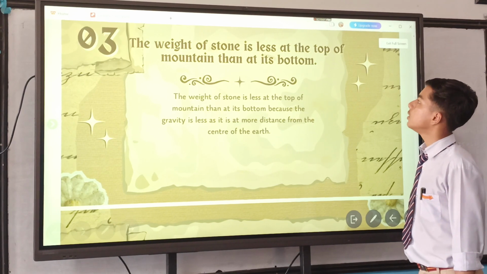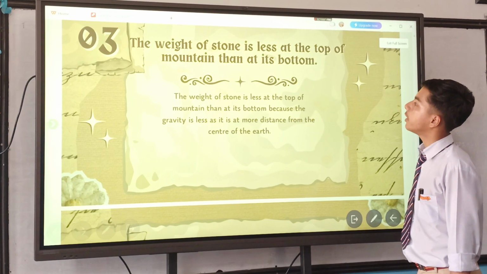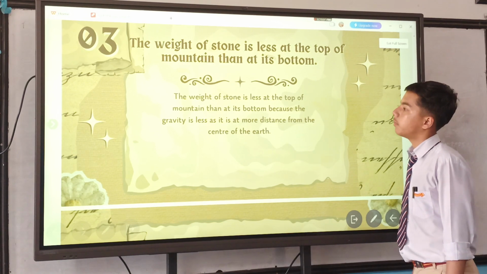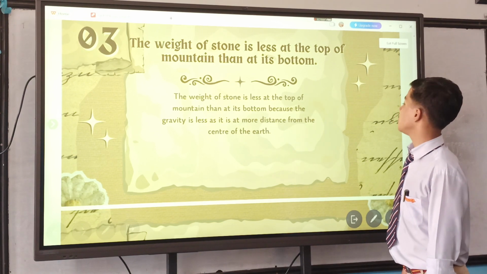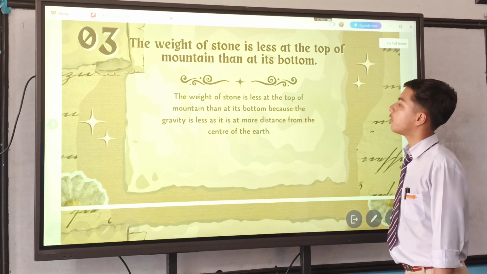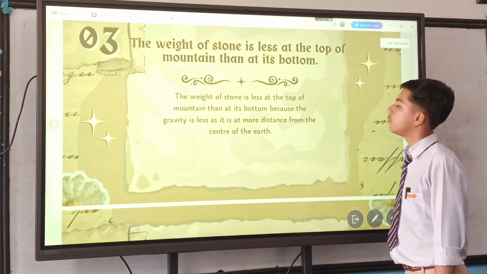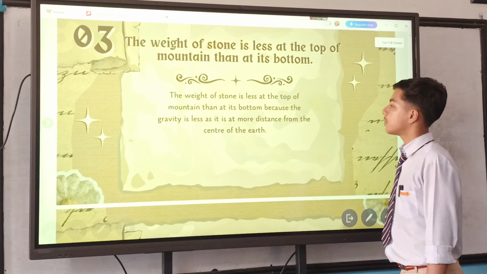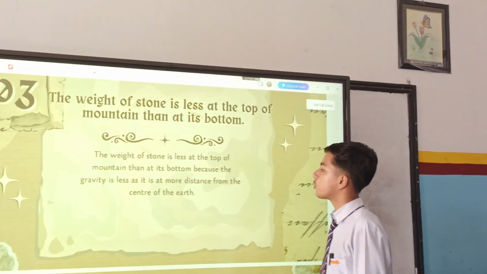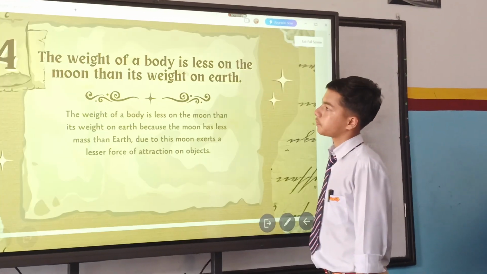The weight of a stone is less at the top of a mountain than at its bottom because the gravity is less as it is at more distance from the center of the earth.